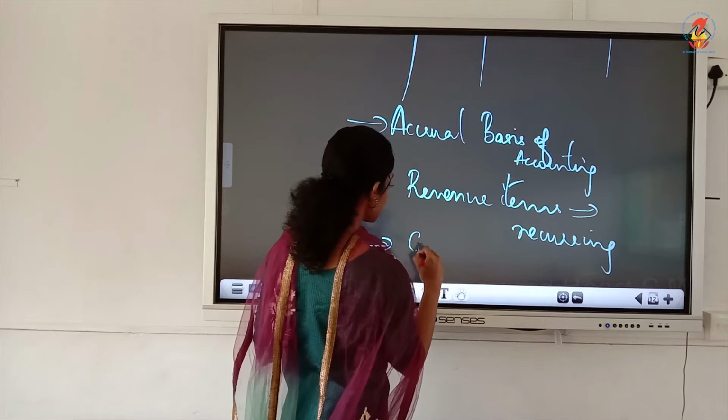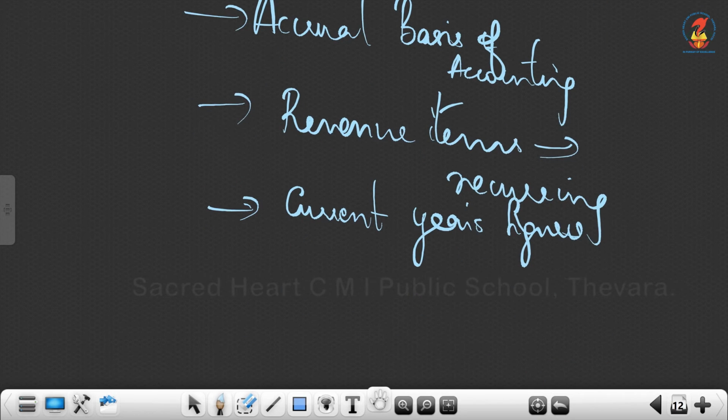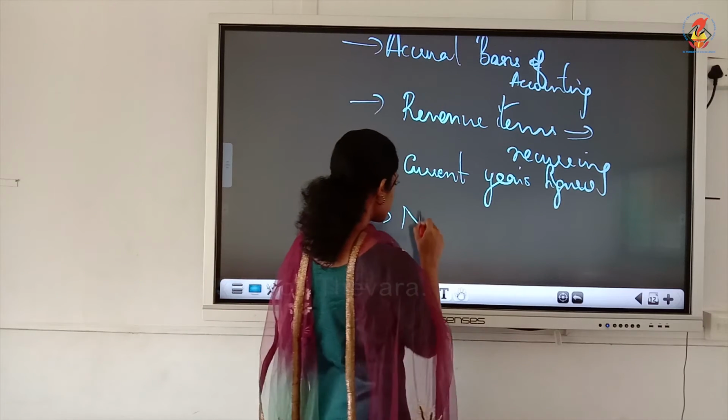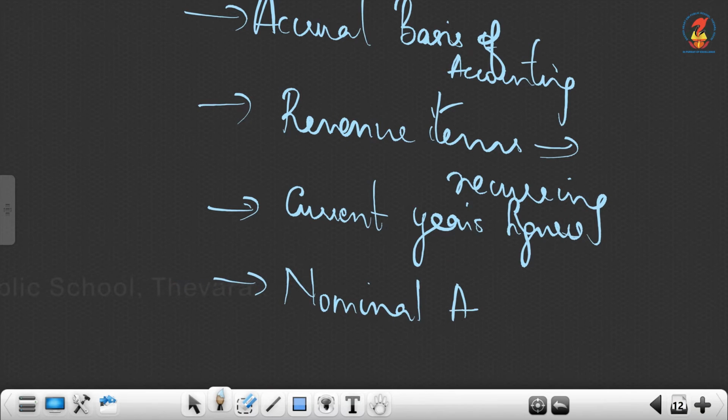Then the third point, it will include only the current year's figure. It is not like your previous account where you included all figures. But here you need to include only the current year's figure. Then the last point is, it is a nominal account. What is a nominal account?